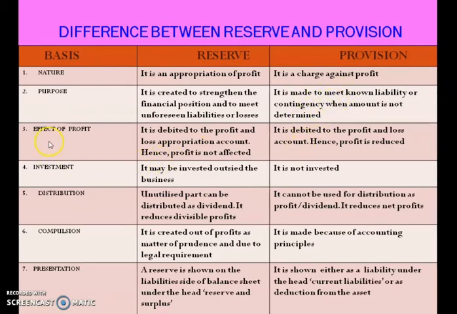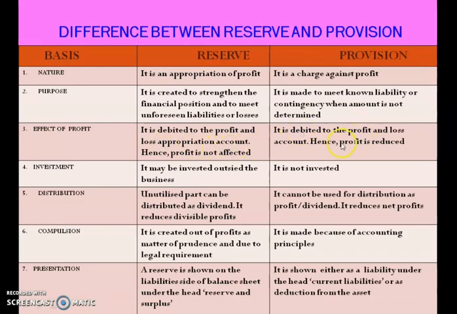Okay. Now effect on profit. Reserve is debited to profit and loss appropriation account. So there is a separate account known as profit and loss appropriation account, and hence it is not affected in our profit. So this reserve does not affect our profit, but it is shown in profit and loss appropriation account.